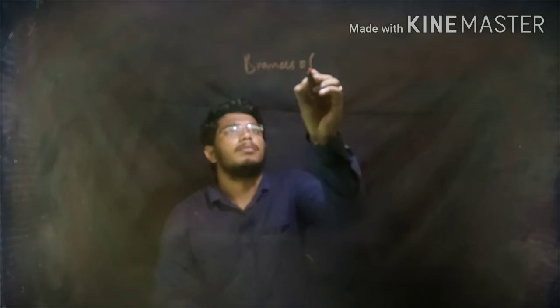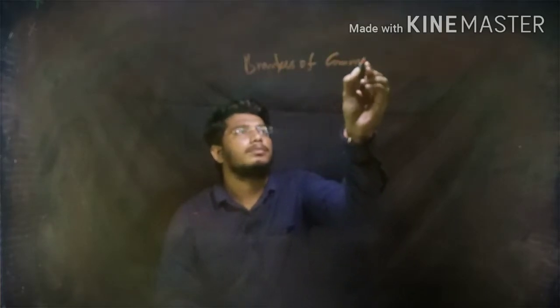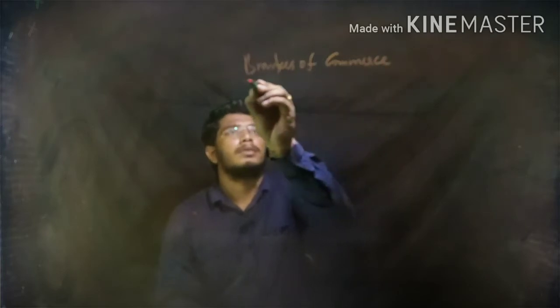Now we are going to discuss the next topic, branches of commerce. What is that? Branches of commerce. So there are 2 branches of commerce, Nana.